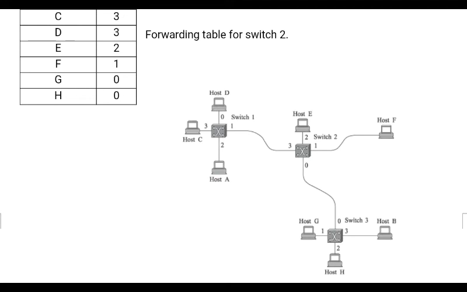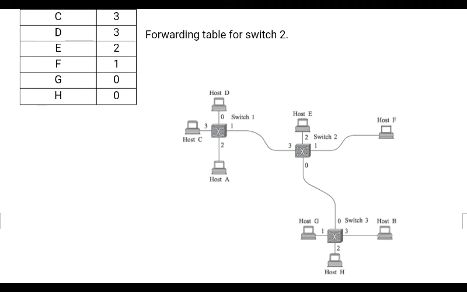Similarly, you complete the forwarding table for switch 3. Identify the nodes which are directly connected. Host B is connected to port number 3, H is connected on port number 2, and G is connected on port number 1. The rest are all other packets which arrive. Is it clear? If you want to forward to destination hosts F, E, D, A and C, all the packets for these destinations are forwarded using port number 0 in switch 3. Is it clear? So in this way you have completed the forwarding table for switch 3 also.